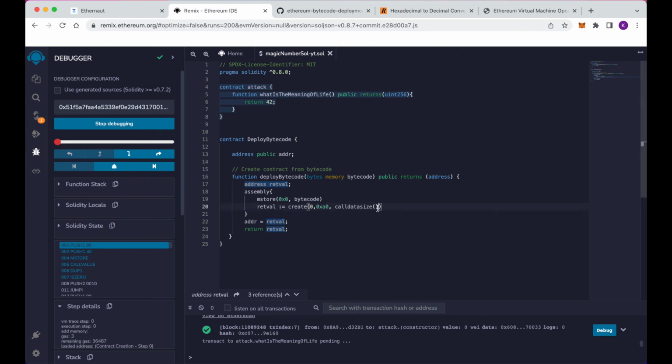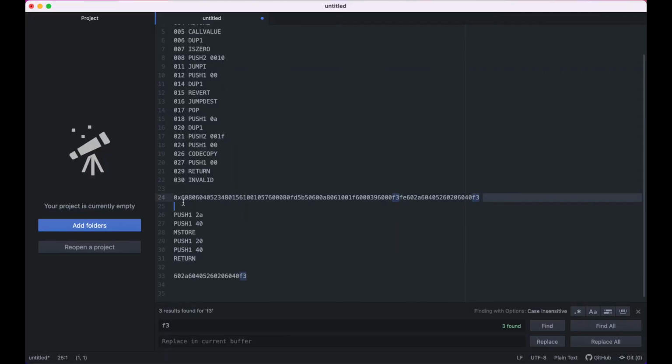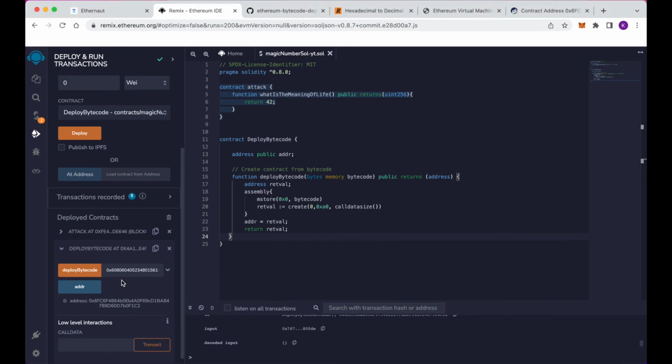And I also just put in these two brackets here, call data size and then brackets, just so that I can compile in Solidity version 0.8.0 or greater, just because this one is using an outdated Ethereum version. So I'm going to copy this and just deploy that bytecode.